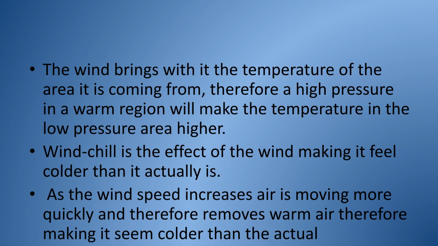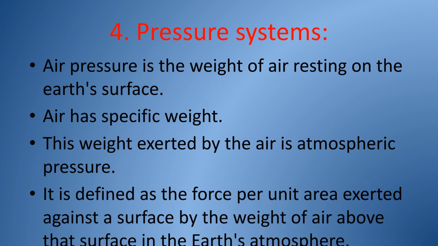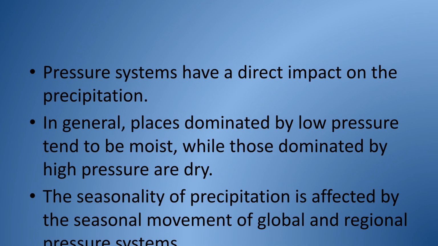Wind transports the temperature of its origin, so a high-pressure system from a warm region will raise the temperature of a low-pressure area. Wind chill is the effect of wind making the air feel colder than the actual temperature by removing warm air more quickly. Air pressure is the weight of air resting on the Earth's surface, also known as atmospheric pressure. It is defined as the force per unit area exerted by the weight of the air above a surface. Pressure systems directly impact precipitation.